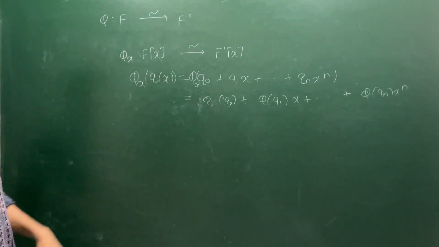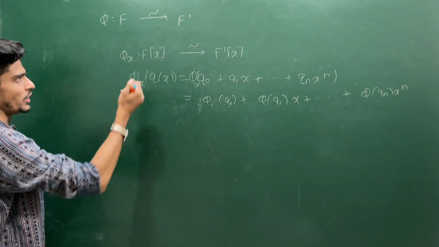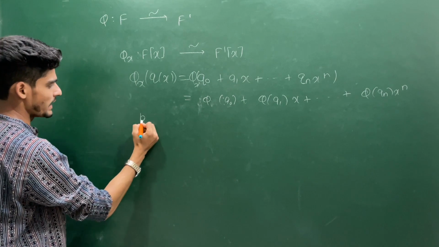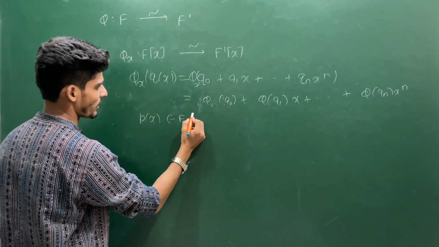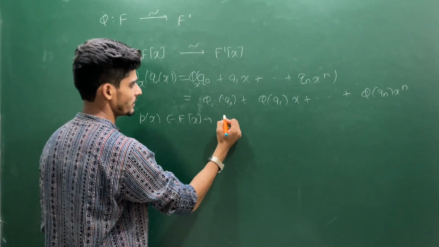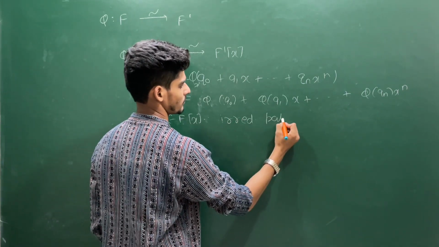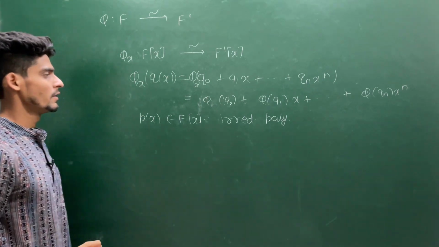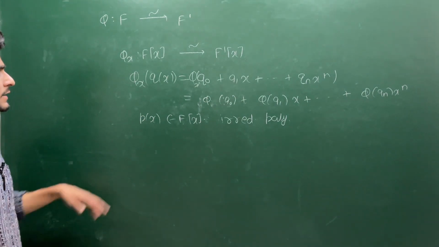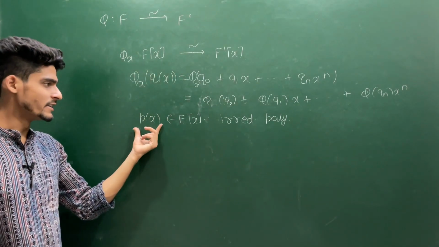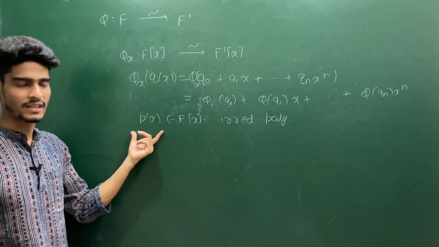Once you have this, you can take some irreducible polynomial p(x) belonging to F[x]. This is an irreducible polynomial, and F[x] being a PID, the ideal generated by some irreducible element becomes a maximal ideal.